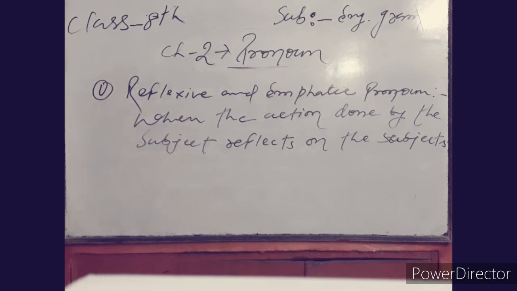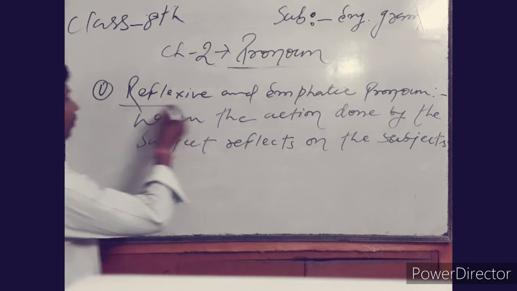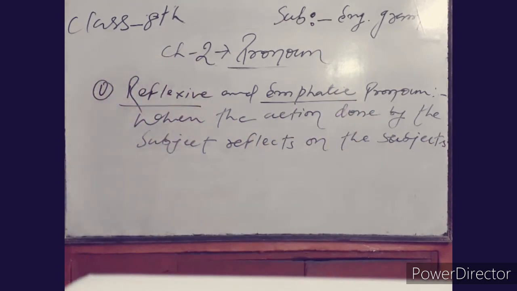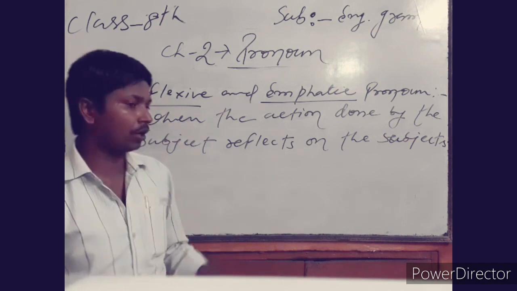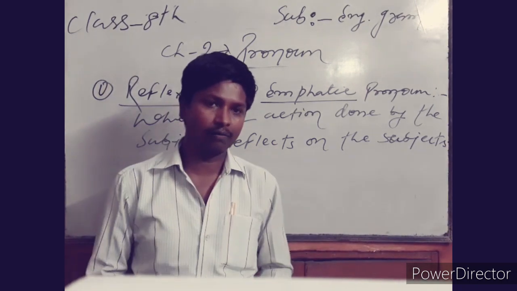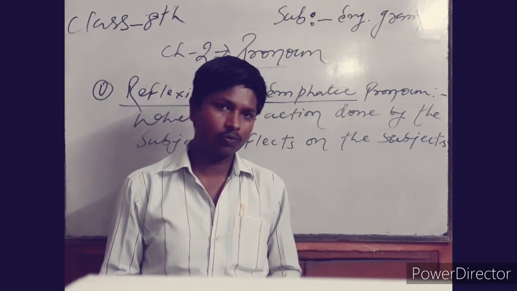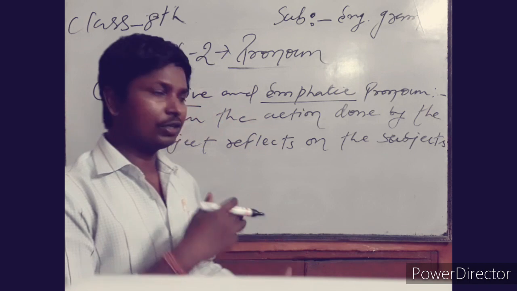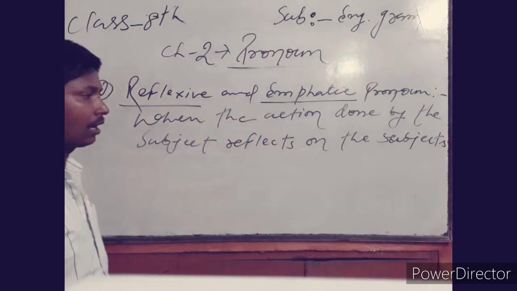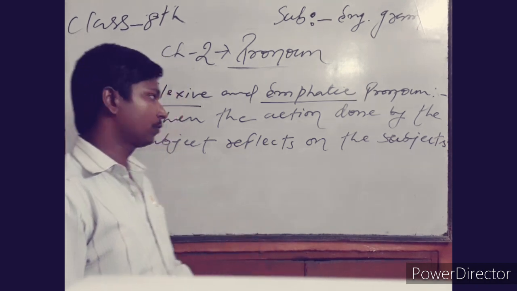Now you can look on the board that there is written reflexive and emphatic pronoun. The word that can be used in both pronouns is the same, but it can be used in a different manner. I will teach you in which type of sentence a reflexive pronoun can be used and an emphatic pronoun can be used.